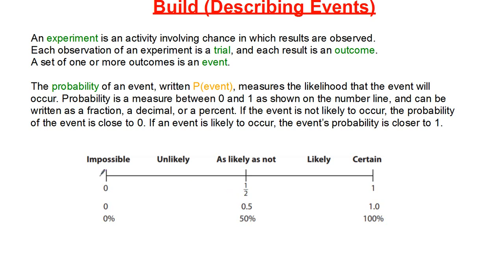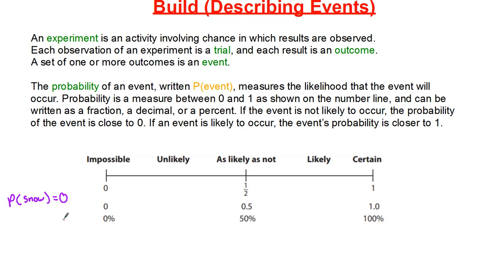So if something has a probability of 0, that means that it is impossible to happen. There's a 0% chance of that thing happening. So I would say, like, when it's summer in Houston, the probability of it snowing is 0. Okay, so in Houston, P snow in the summer is going to be equal to 0. So that means it's impossible. That's not going to happen. It is impossible that that's going to happen.